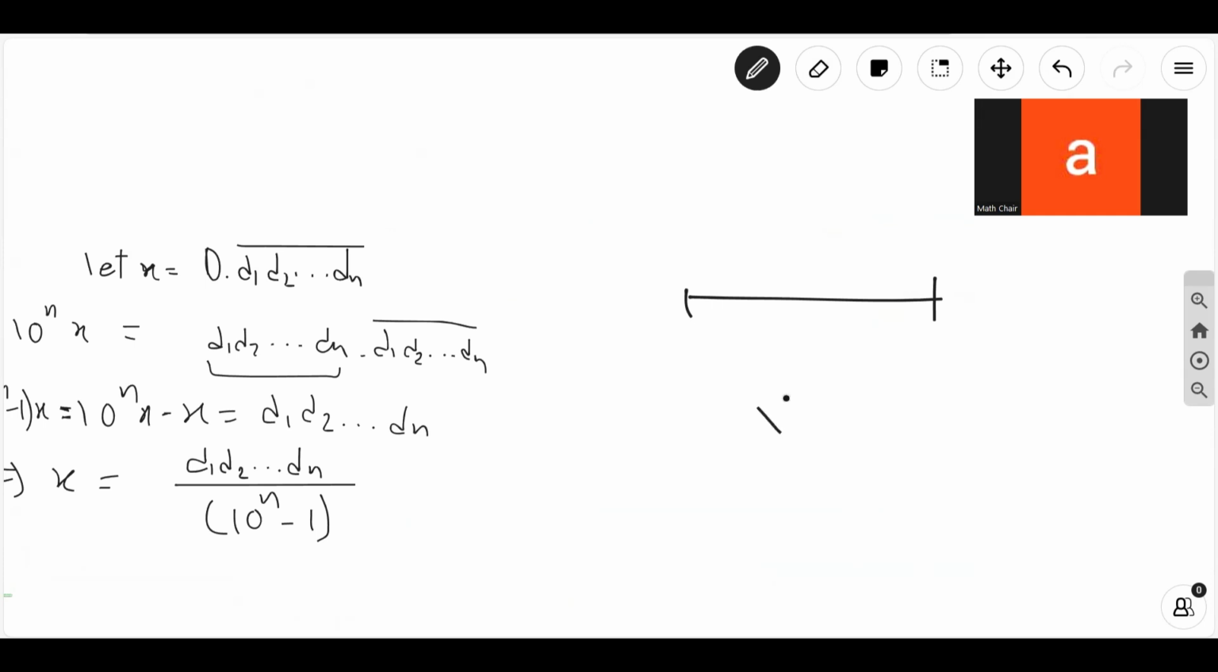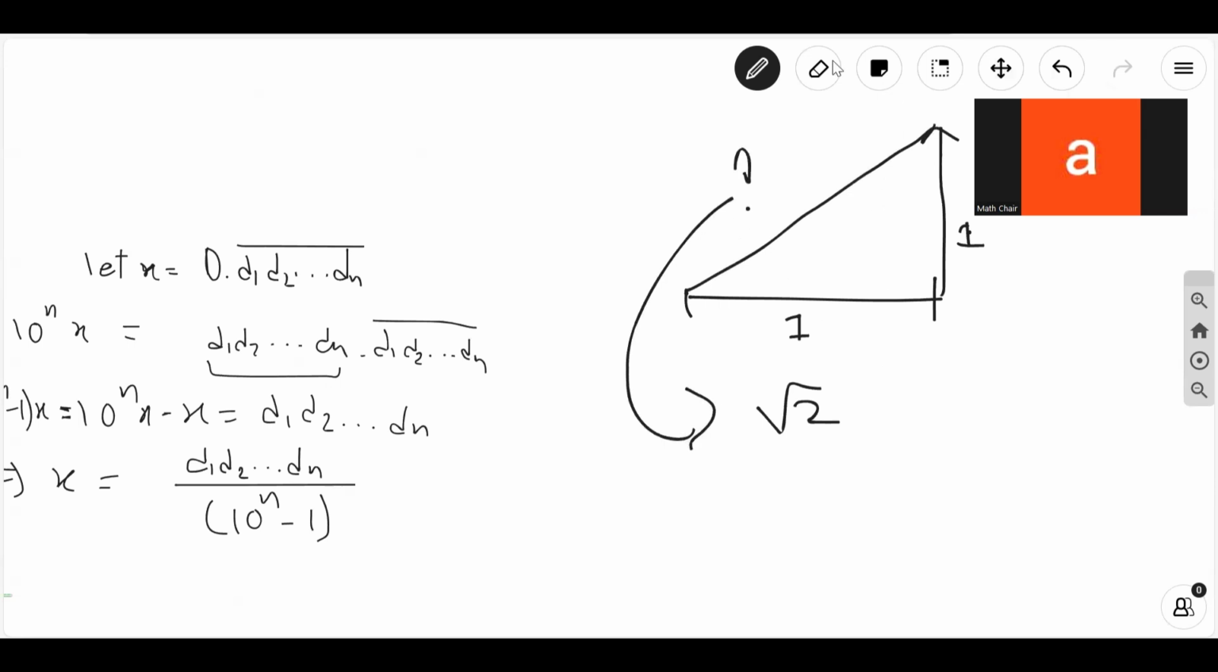If you ask me to find the root of 2, here's what I'll do. I'll draw a right angle triangle where the base and the height are both of length 1. And what happens to the hypotenuse? Well, this is a result from the theorem by Pythagoras that this is 1 square plus 1 square. This is root 2.